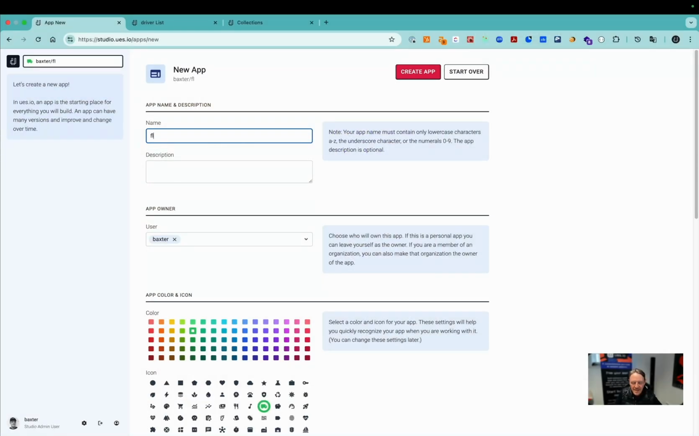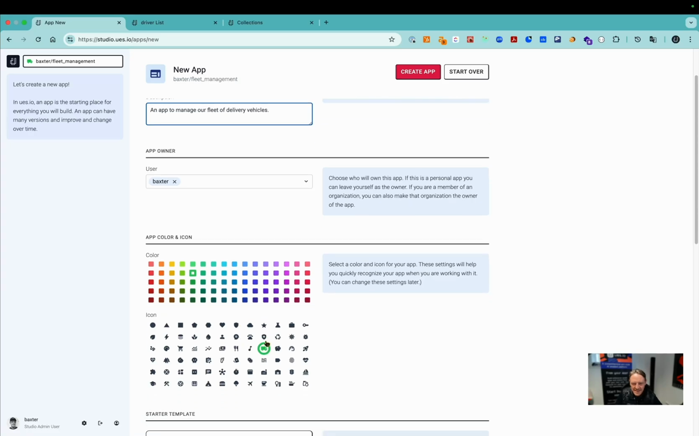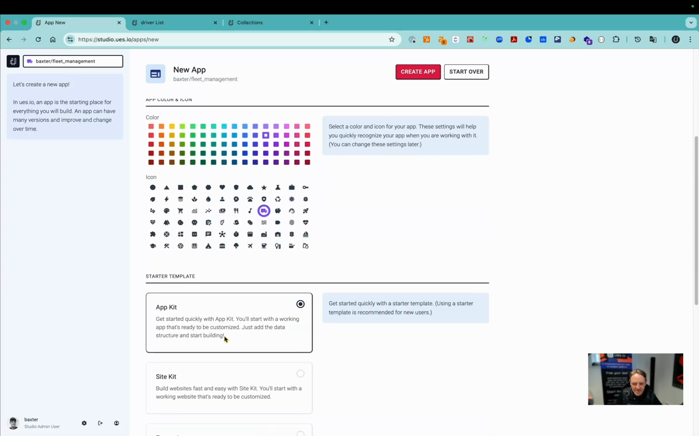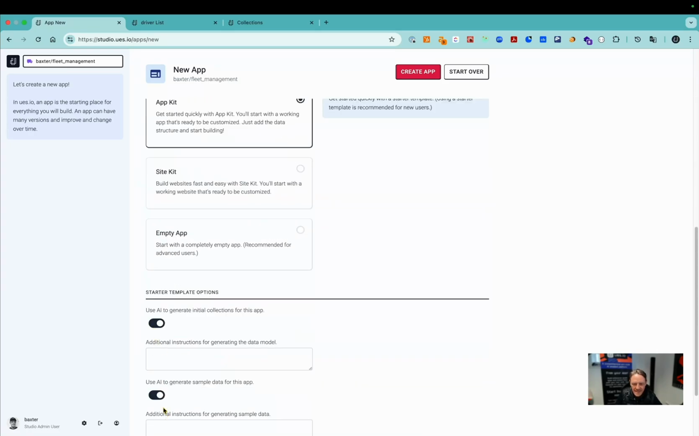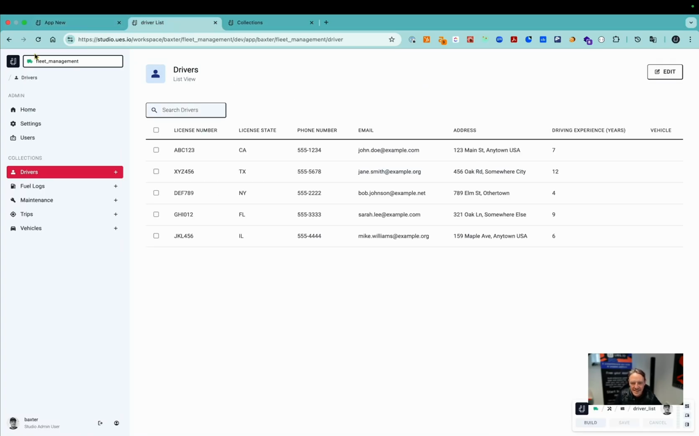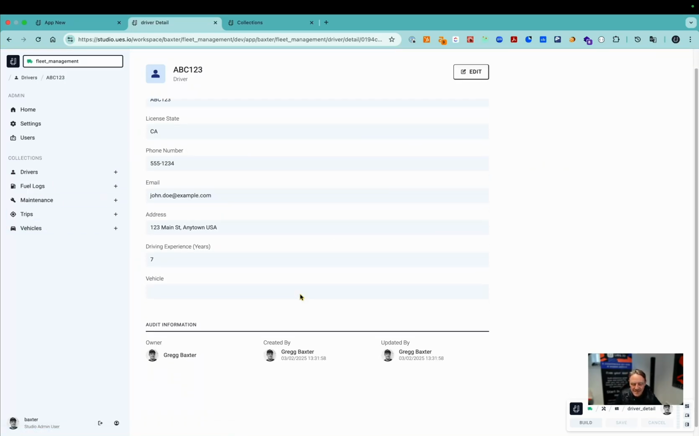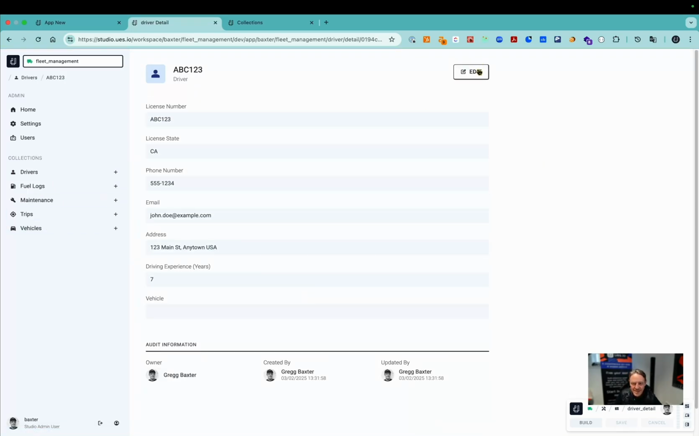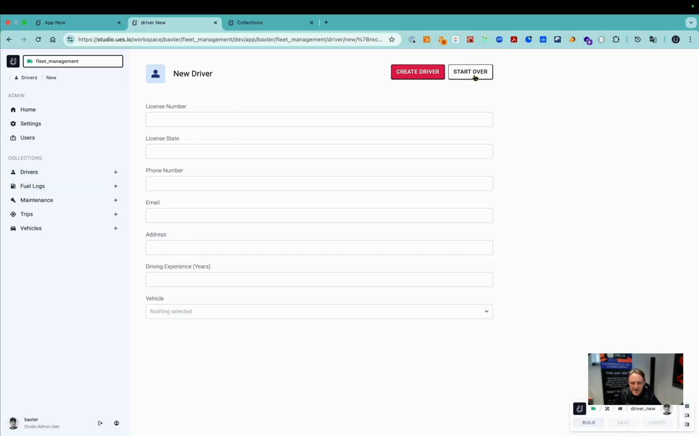So I'm going to create an app called Fleet Management and type in the name and then the description. It's used as a prompt, and I'm going to choose an icon and a color for my app. Use the app kit and make sure I've got both AI buttons active to generate the collections for me as well as the database. And here my app has been created within 1 minute. I can see the detail view. I can go and edit, create, and do all of those wonderful things that you'd expect from an app.